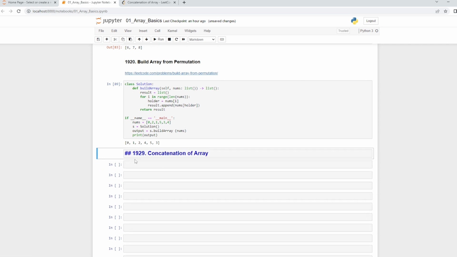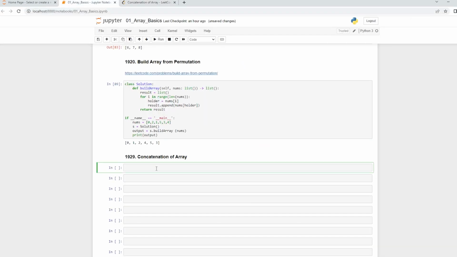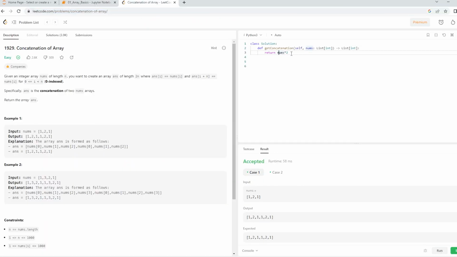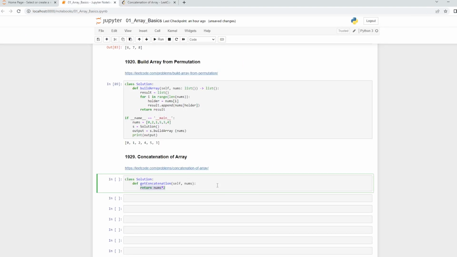Okay, so concatenation of the array, a very, I would say, commonly used problem. Now I'll also paste the link for you. Now let us start working with this. Let me copy this class itself. If I say return nums into 2, it is going to give us the solution, but it is not the way it should be done. Please understand this. So now we will move with one very naive approach of working with this problem.